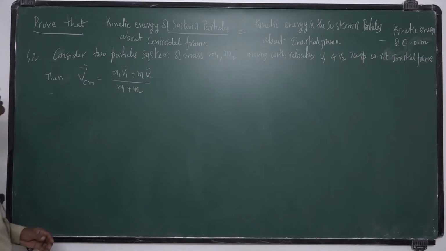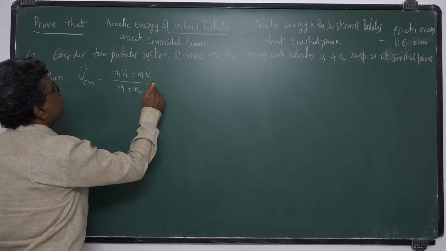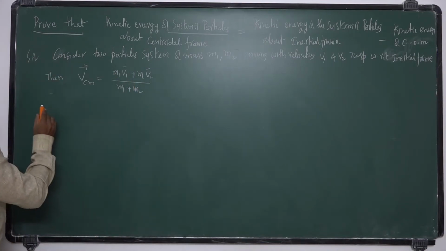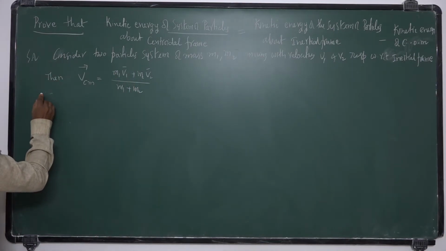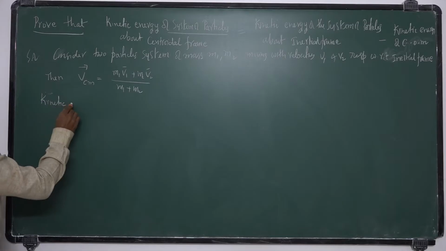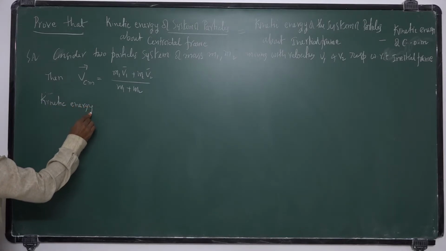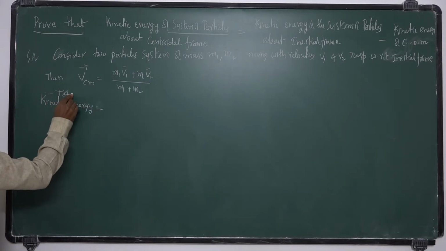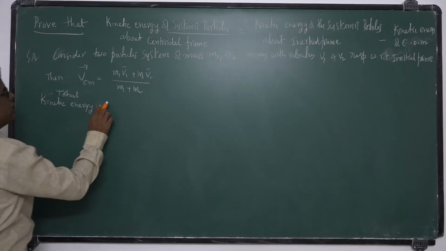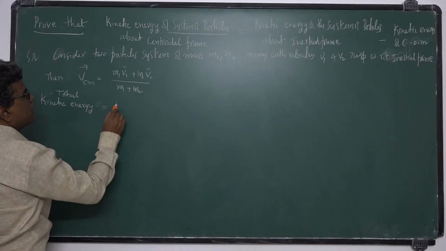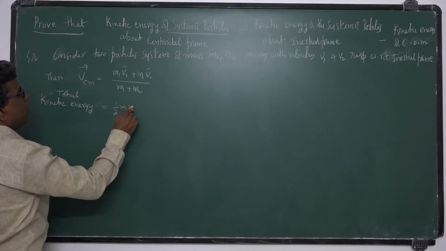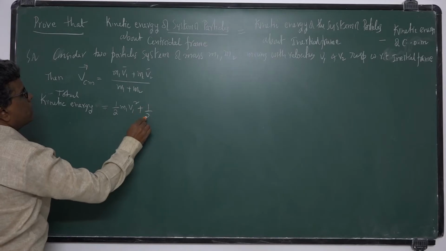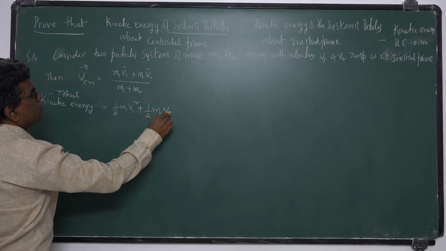Okay, so we want kinetic energy, total kinetic energy for this system. I take total kinetic energy with respect to inertial frame: half m1 v1 square plus half m2 v2 square.